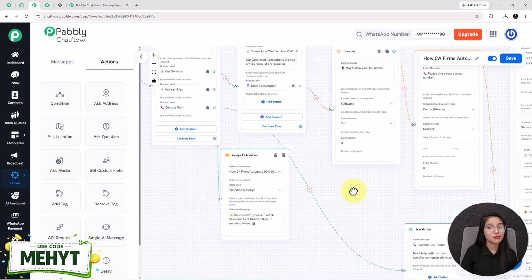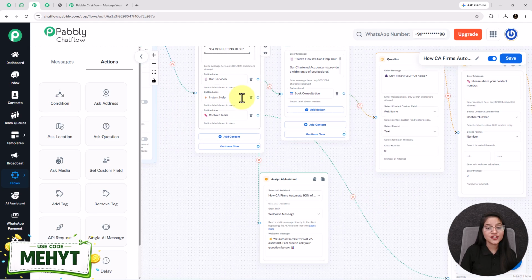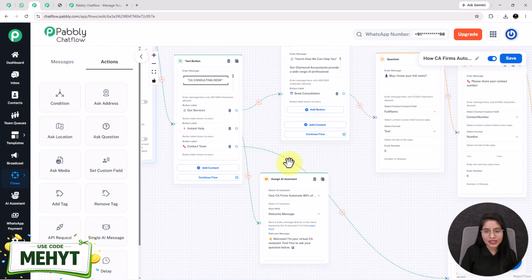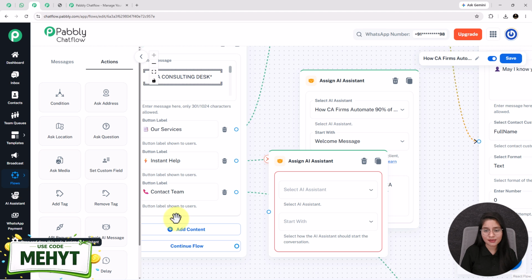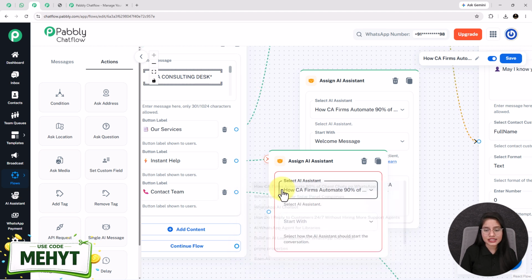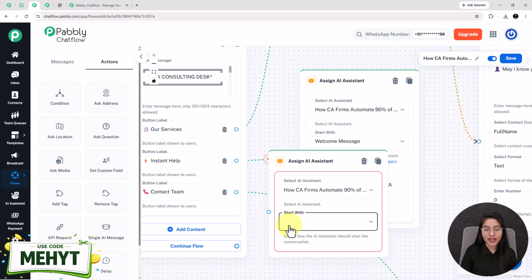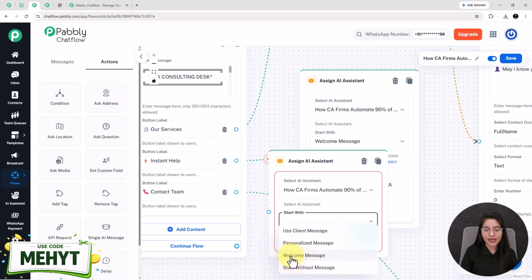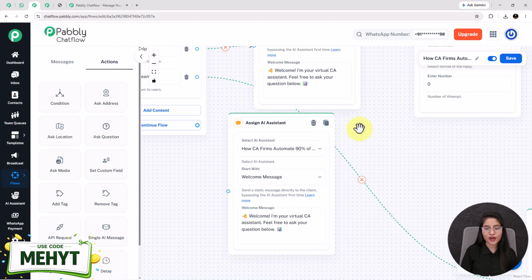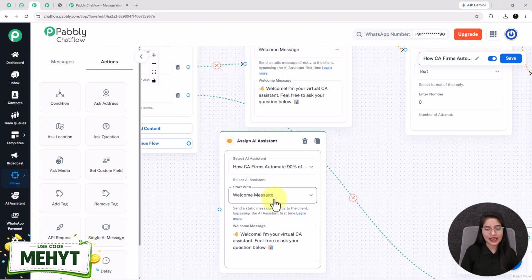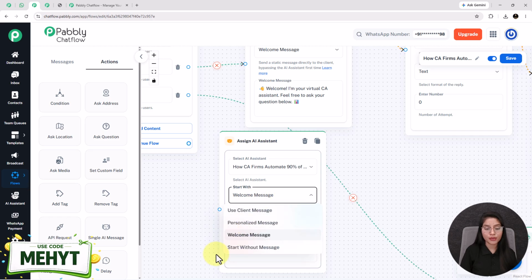Moving forward to the most interesting part: whenever the user clicks on this instant help button, then automatically the CA Firm's AI assistant is going to be assigned. Now how can you do this? For that, you have to add this assign AI assistant button from here. Select the AI assistant from this drop down, and after that you have to select the start with, which I am selecting as welcome message. Simply enter the welcome message here. So this is how easily you can customize and assign the AI assistant inside your chatbot flow. You can also change the start with from here if you want to.